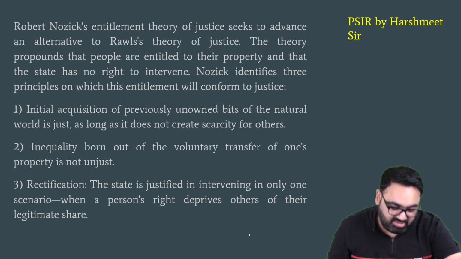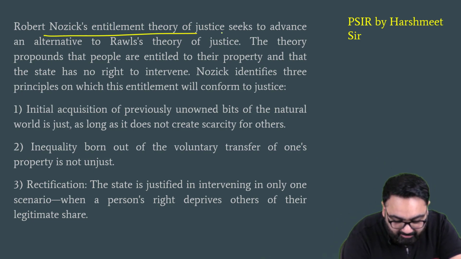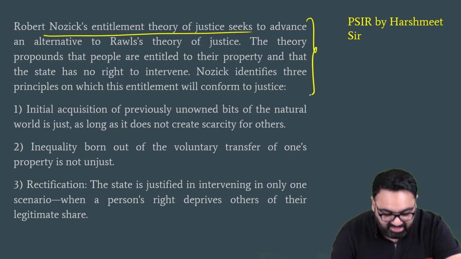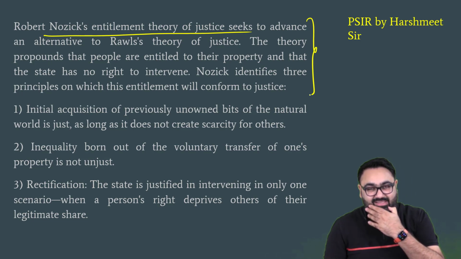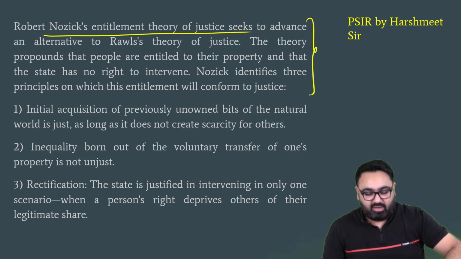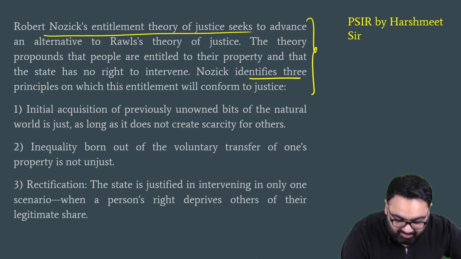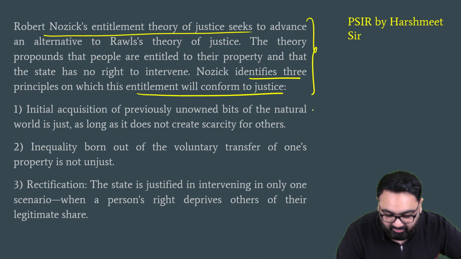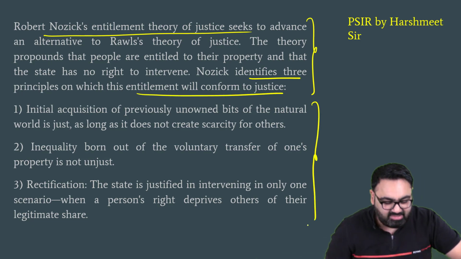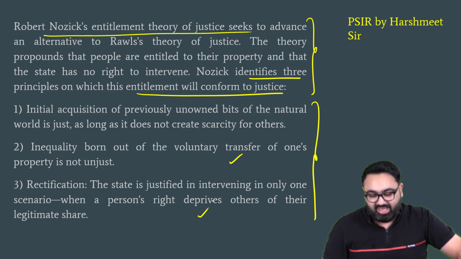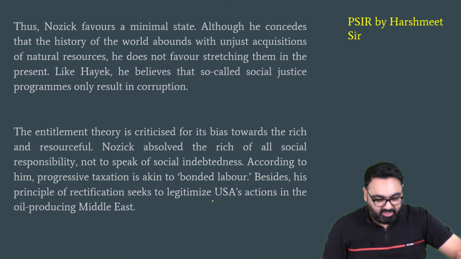So we'll first start by introducing Robert Nozick, to show that we know he is the person behind this theory. And then, as I said, 3 principles have to be written here. Nozick identifies 3 principles on which entitlement will conform to justice, and these are: acquisition of property, transfer of property, and then rectification in case this has not happened.